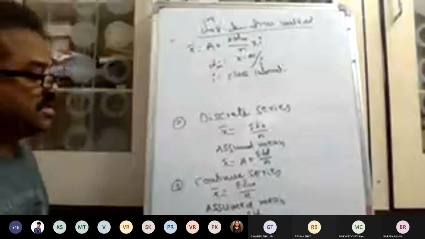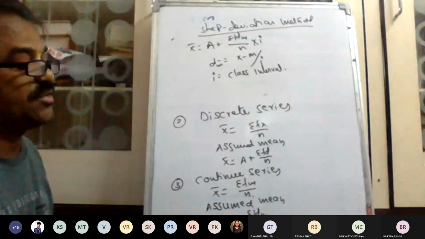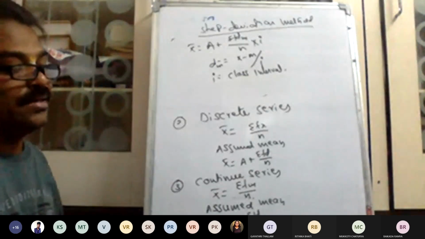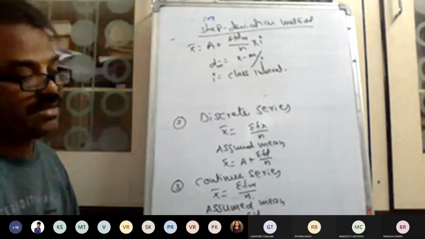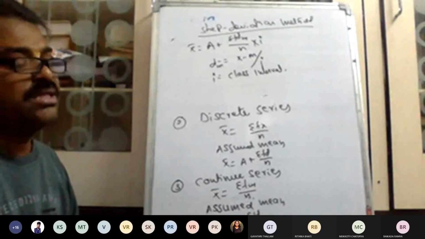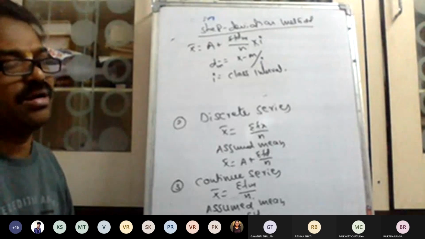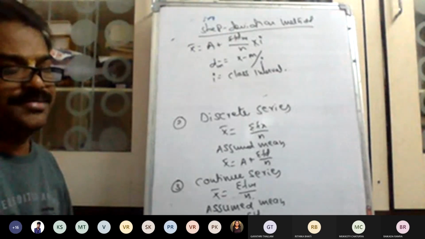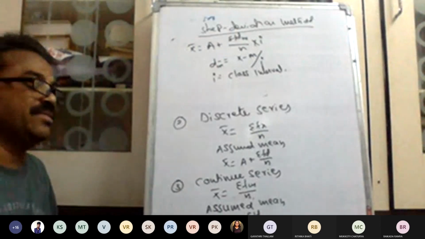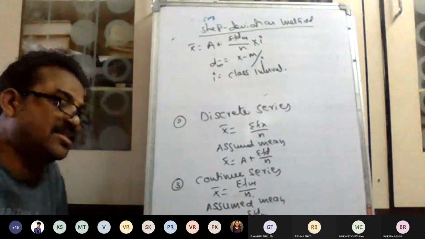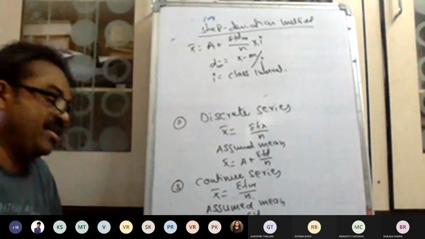Okay. Till now we discussed the calculation of the arithmetic mean for the individual series, discrete series, and continuous series. Here we have three averages: the arithmetic mean, another one is the median, another one is the mode. These are all called averages, and some people call them mid values. The first one is the arithmetic mean. Among these three, this is the basic and very, very important calculation of the averages.